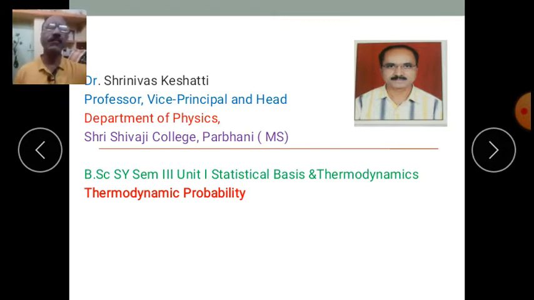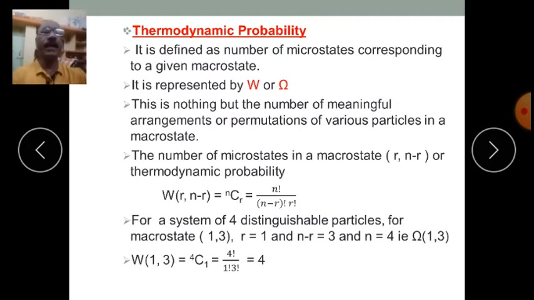In all, four distinguishable particles A, B, C and D distributed in two compartments can be arranged in 16 different ways. So there are 5 macrostates and 16 microstates. In today's session, we will discuss what is meant by thermodynamic probability. It is defined as the number of microstates corresponding to a given macrostate. It is represented by W or the Omega sign.